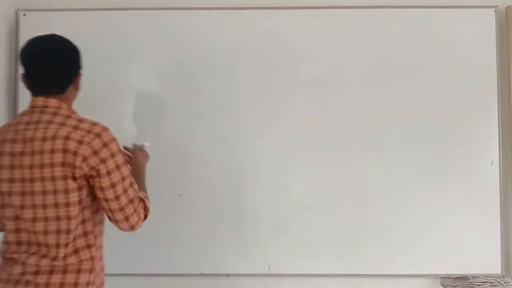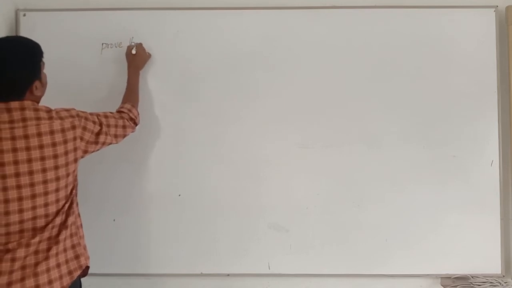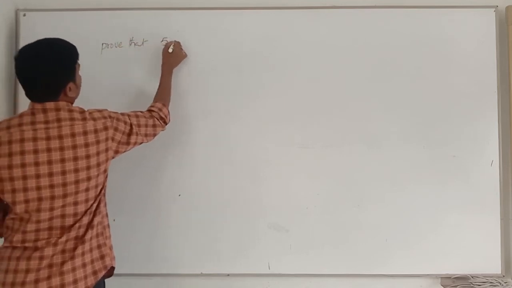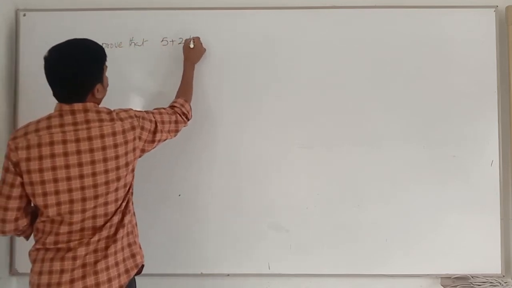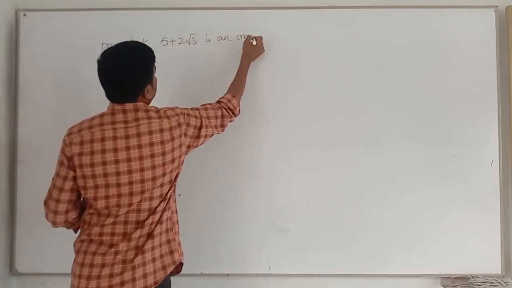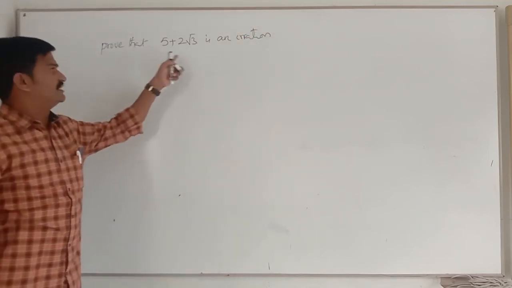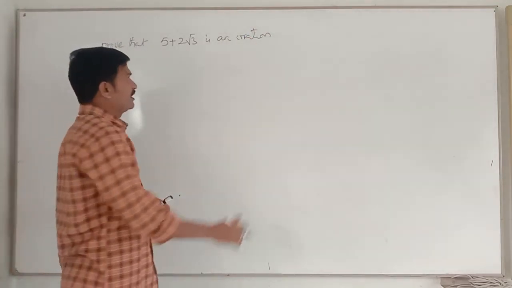Now, first of all, prove that 5 plus 2 root 3 is an irrational. Are you clear or not?